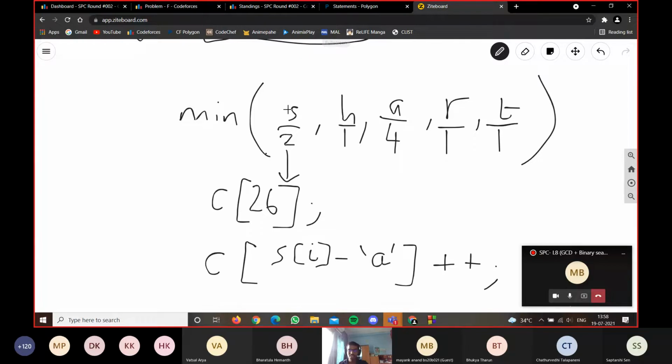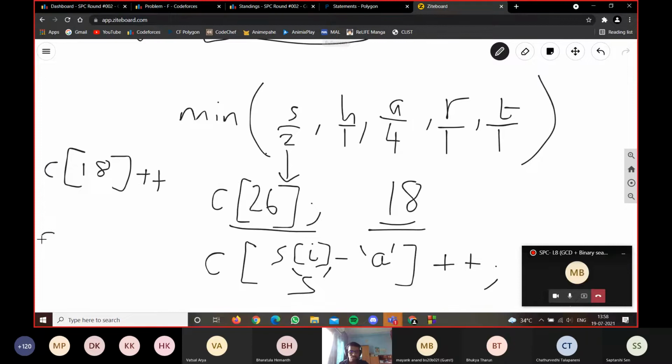P is 16, 17, 18, 19: P, Q, R, S. As I'm doing indexing from 0, S will correspond to 18. So when I do S minus A, it will give me 18. So whenever I see S, C of 18 will be incremented. Whenever I see A, C of 0 will be incremented, because when you do C of S of i minus A plus plus, this single statement will increment whatever character comes, that corresponding character's counter.